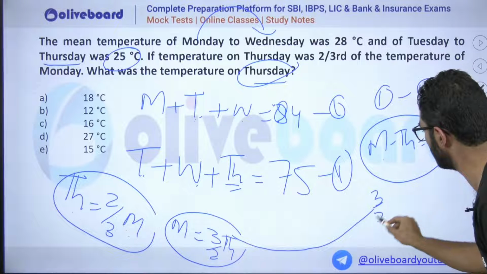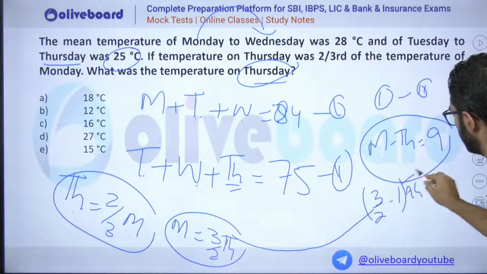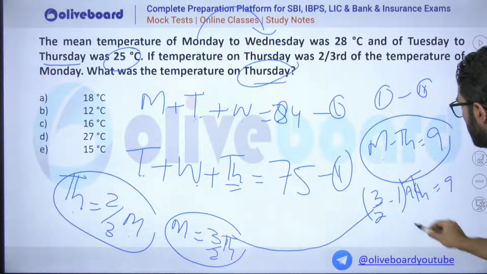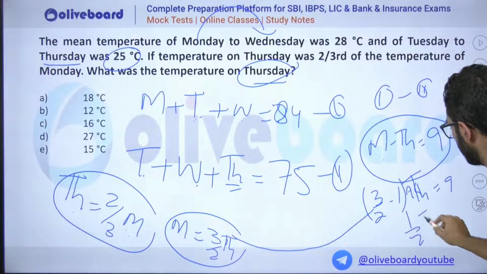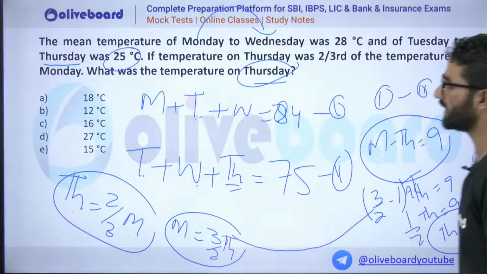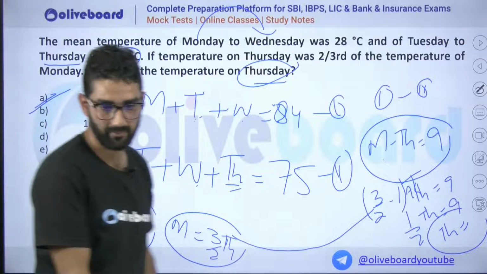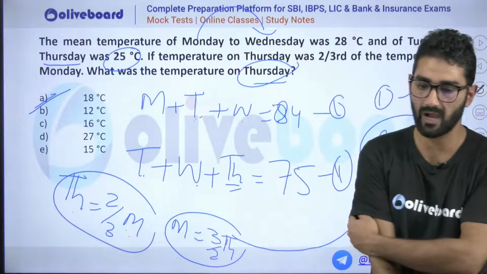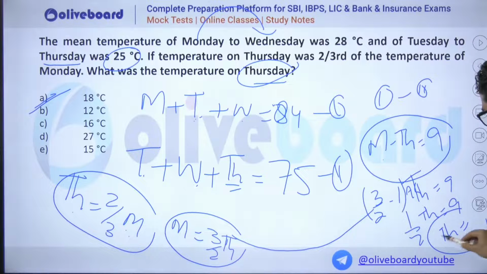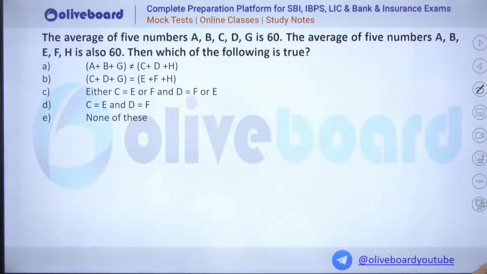So 3/2 minus 1, Thursday is 9. That will be 1/2 of Thursday is how much? 9. So Thursday is how much? 18. So that is the correct option. 9 into 2 will be, yes, my dear, yes. Here I just write 2 multiplied with 9, it is 18. So 18 will be the correct option, 18 degrees Celsius. Okay, moving on to the next one.